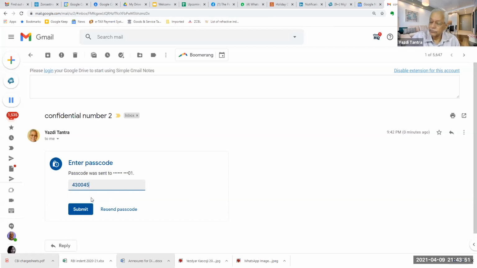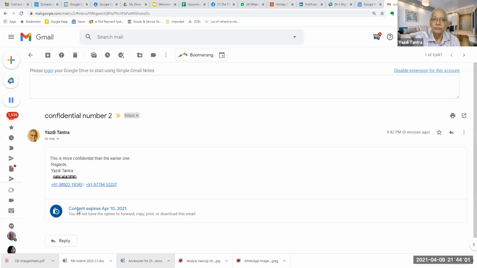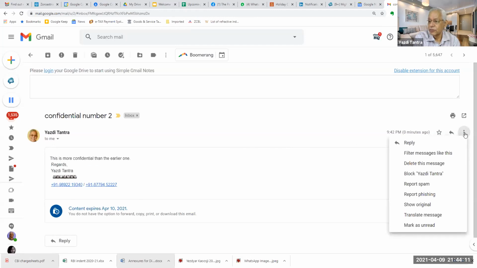When I enter the verification code, then and only then will the mail open. Otherwise, the mail will not open. Are we clear on this? This is more confidential than the earlier one. And again, all those other things will apply, like no printing, no forwarding, no copying, etc.